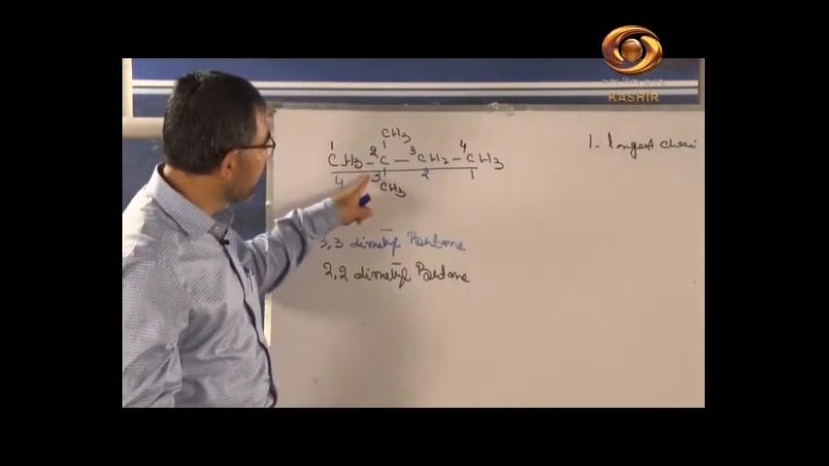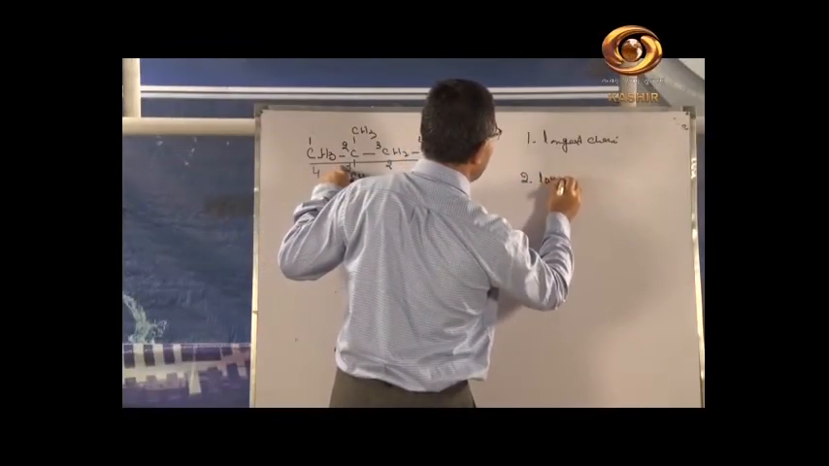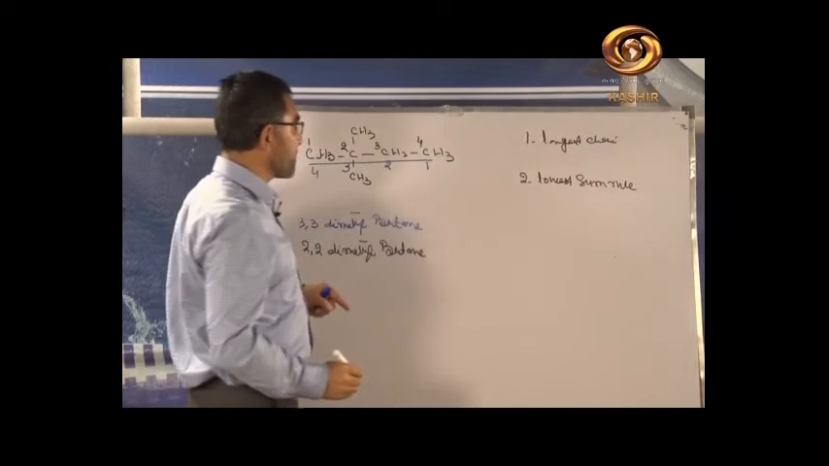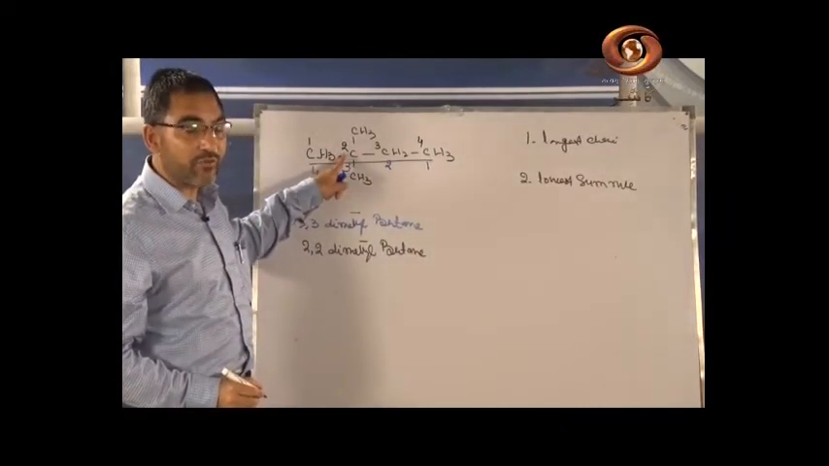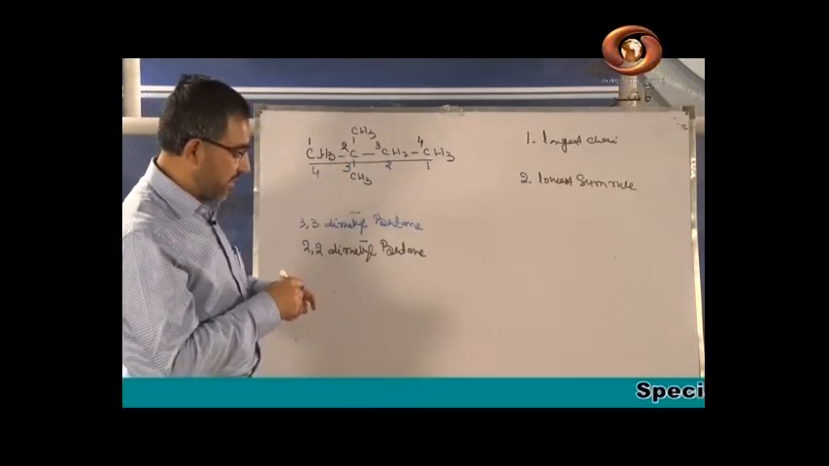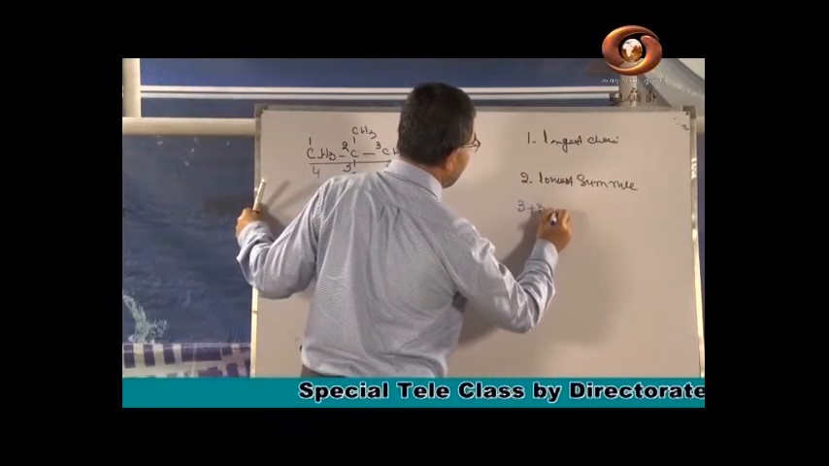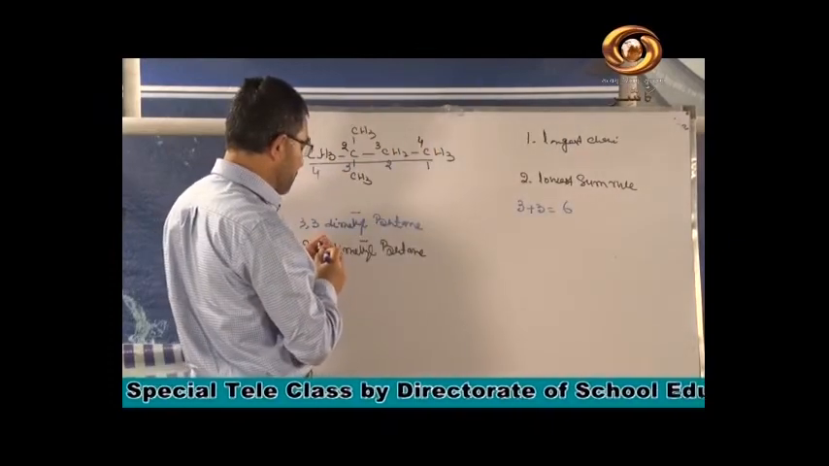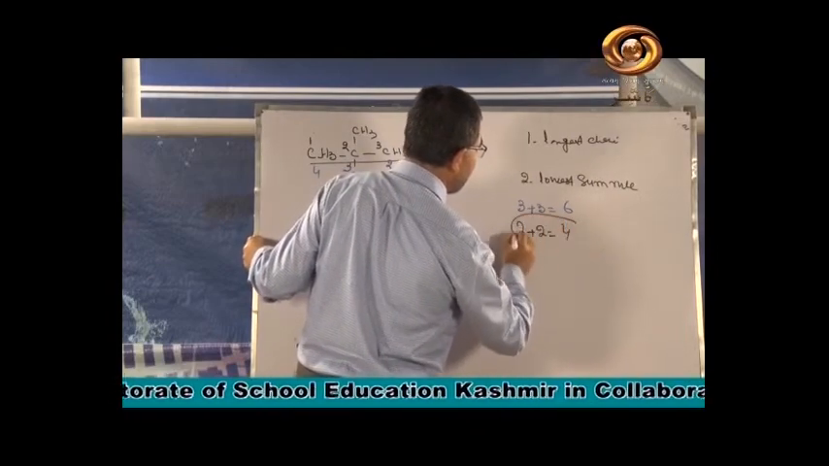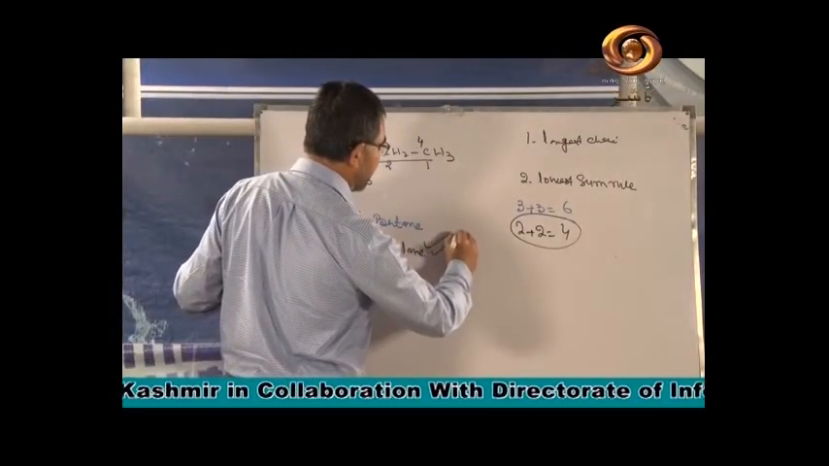The correct name is this, because if you recall, the second rule is the lowest sum rule. What does the lowest sum rule state? That we have to add these locants, we have to add these positions. If we add this numbering, it will be 3 plus 3, it is 6. If we add 2 plus 2, it is 4. Which is the lowest sum? This is the lowest sum. So the correct name of this compound is 2,2-dimethyl butane. This is the correct name of this compound.